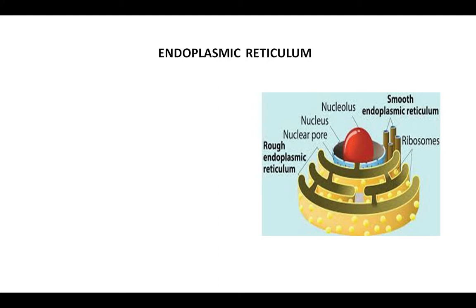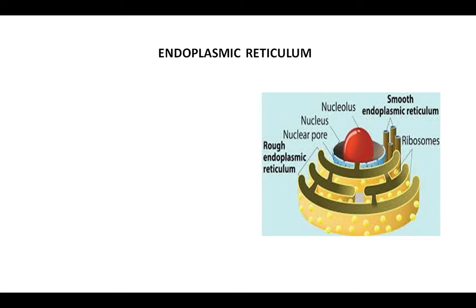synthesize protein. When we discussed the structure of the nucleus, I told you that ribosomes are formed inside the nucleus. These ribosomes are responsible for protein synthesis. So how is it possible that protein synthesis is done with the help of the endoplasmic reticulum?